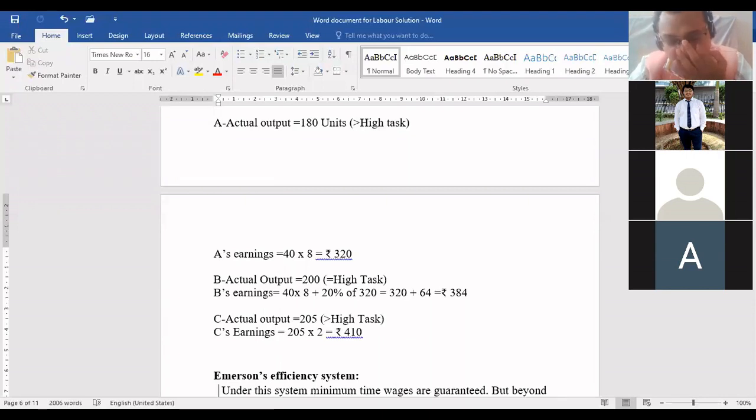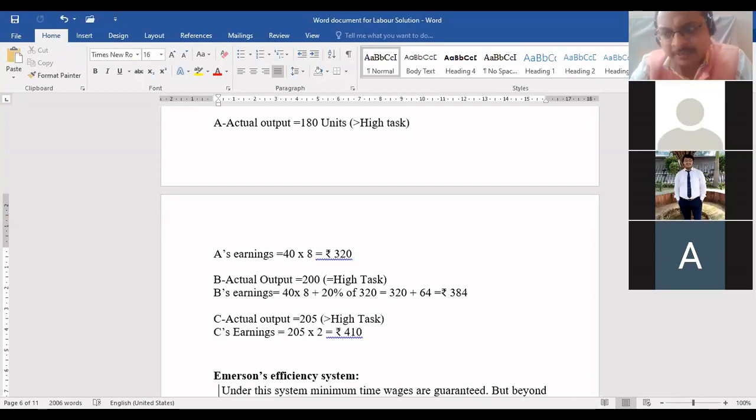Have you understood, beta? Up to 2/3, no bonus. From 2/3 to 100%, that is 66.67 to 100%, there will be different scales of bonus, 5%, 10%, 9%, 8%, like that. And at 100%, an efficient worker gets 120% of the wages, which is nothing but a 20% extra bonus.